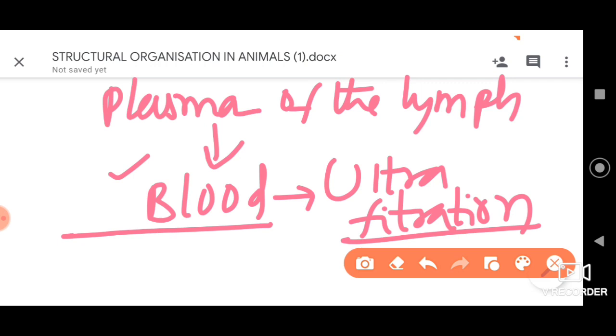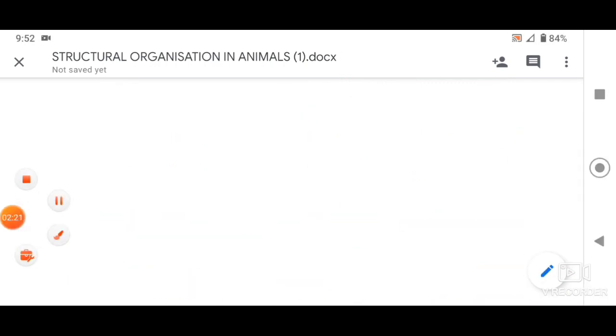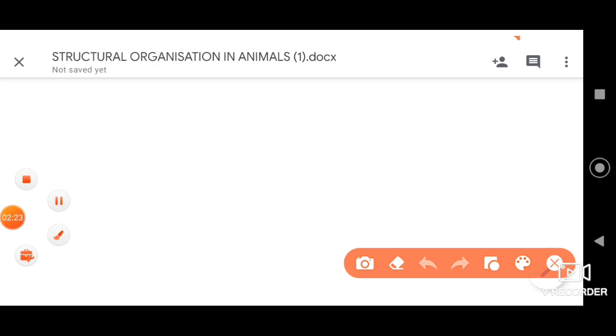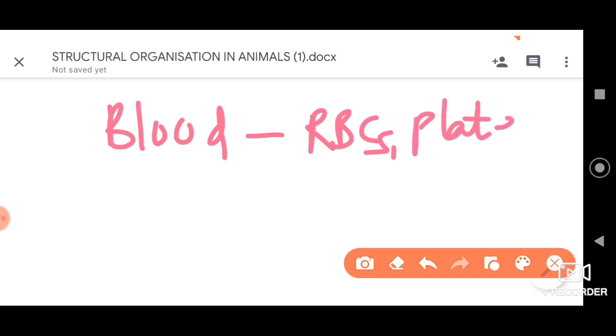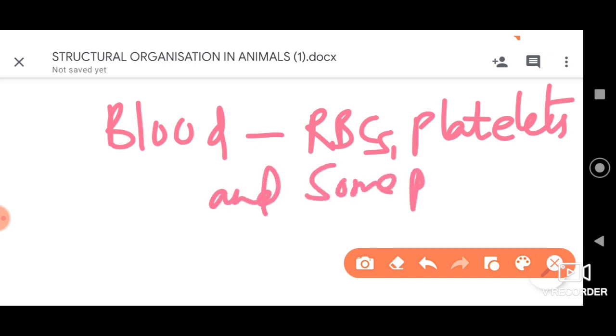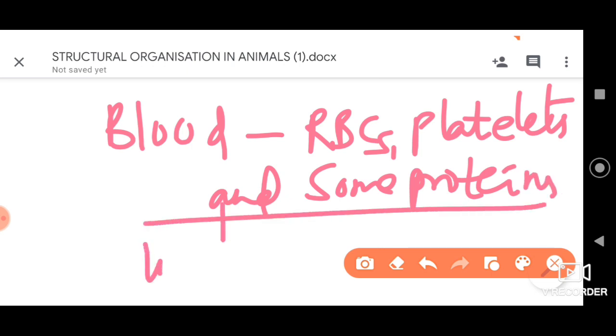Now let me tell you in a simple sense: if you are speaking about the lymph, blood minus RBCs, platelets, and some proteins is what we call lymph, dear students.